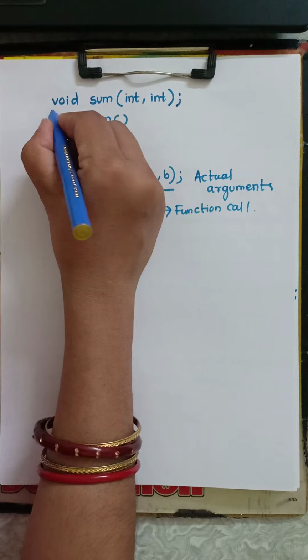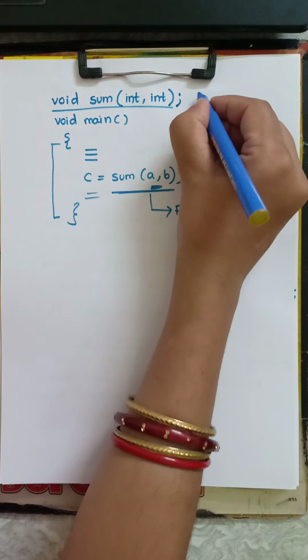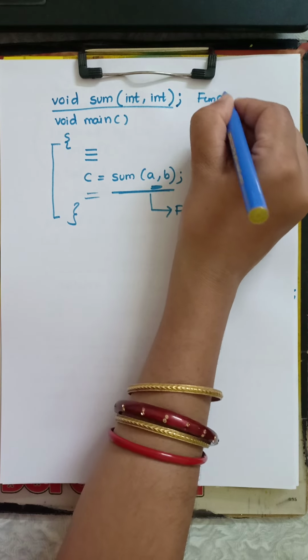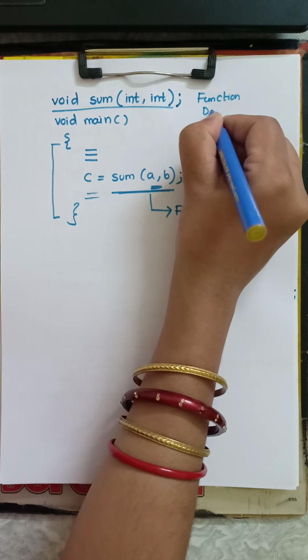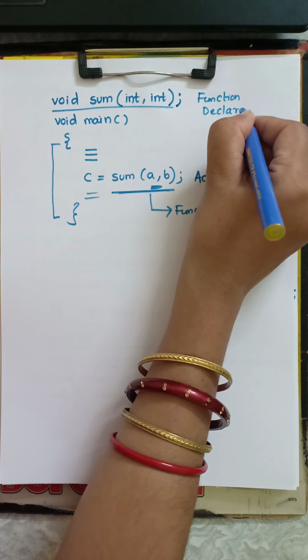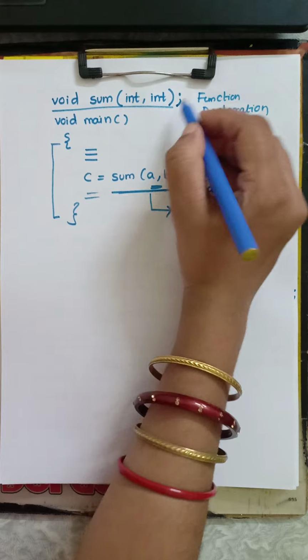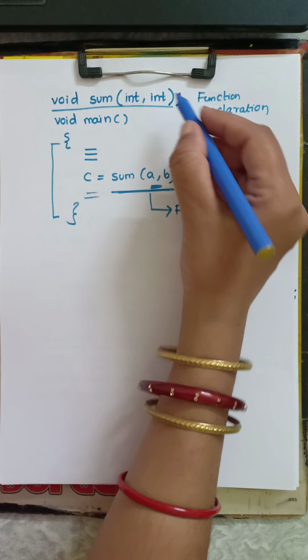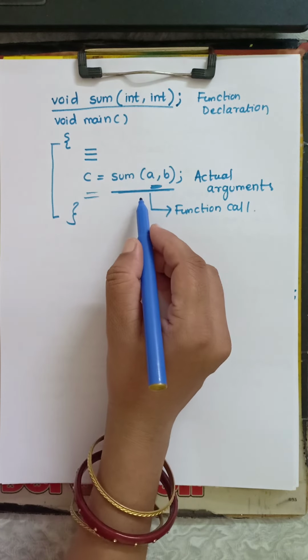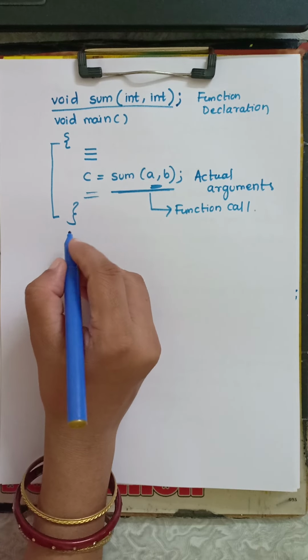And this line, the void sum, is called the function declaration. So first we declare what function we use in our program, then inside the void main function we call that function. Next my void main is finished.